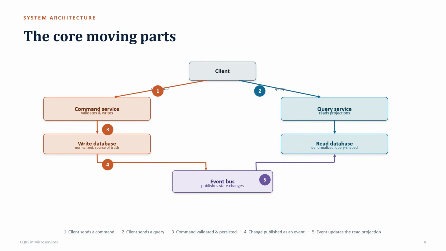Third, the command service writes the data into the database after validating the data. Fourth, once the write has been successful, it pushes an event into the event bus stating that the particular event has been updated in the database. Number five, it updates the database, and then, like I said, it can now get the updated data. So there will be a minor difference between when the write happens and when the updated data can be read. That's why it is eventual consistency, as I mentioned, not strong consistency.